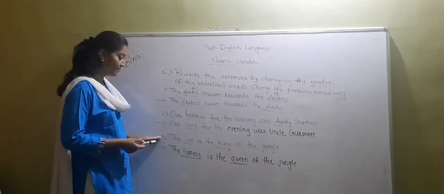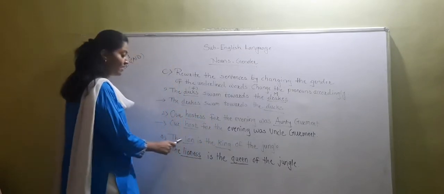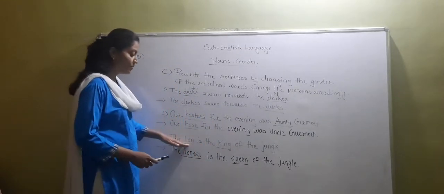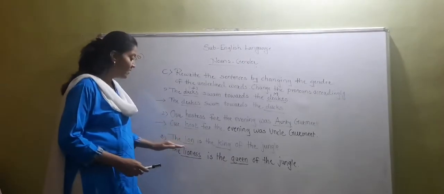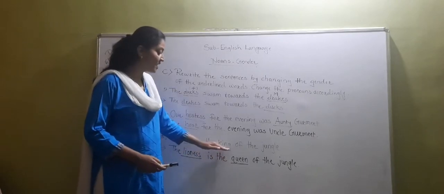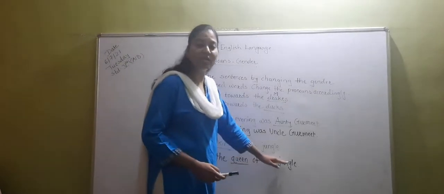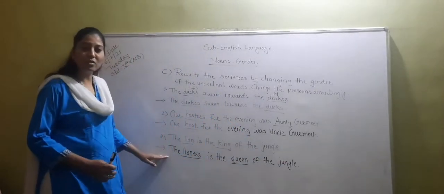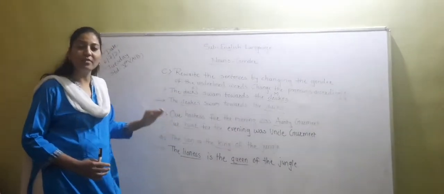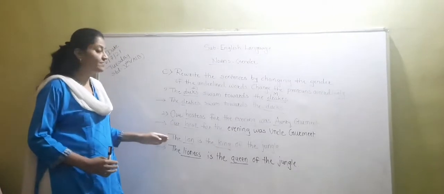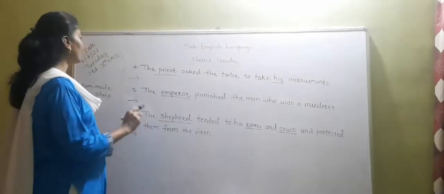Now see the third one. The lion is the king of the jungle. The lion. Lion ये क्या है? Masculine gender है. तो उसका feminine क्या होगा? Lioness. The lioness is the king का क्या होगा? Queen. The lioness is the queen of the jungle. Okay? So have you understood how we have changed the underlined words? Means we have changed masculine into feminine and feminine into masculine. Okay? Is this clear to you students?